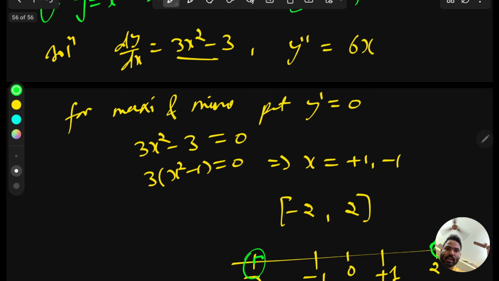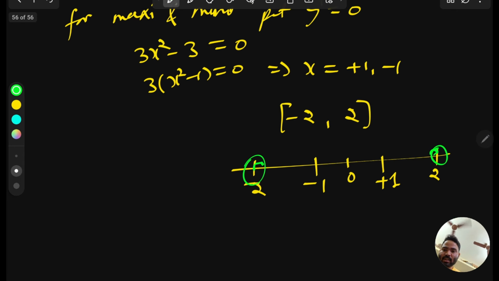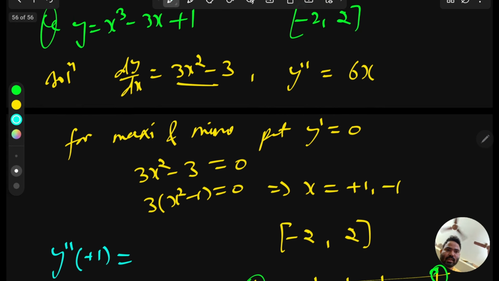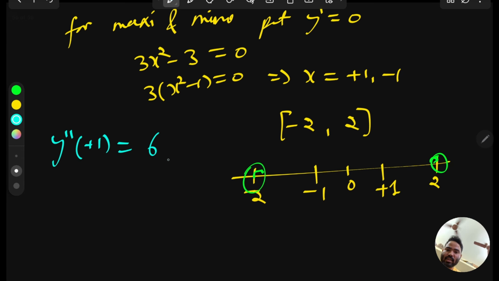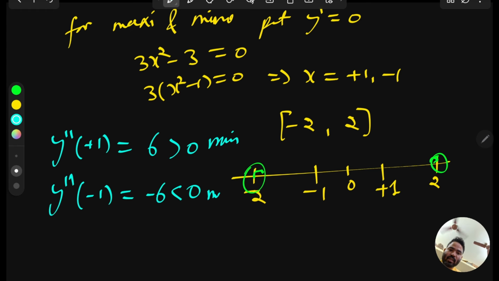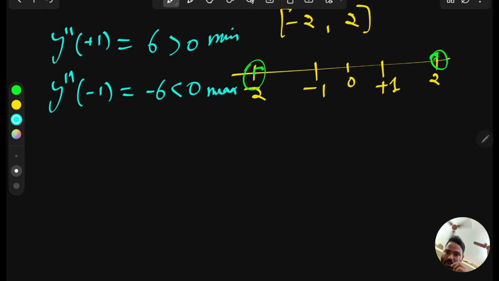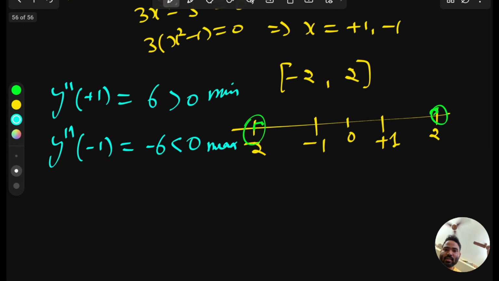So just check what the double derivative says in this case. For the critical points, y double dash is 6x. So at plus 1 this will give you 6, which is positive, so minima, and y double dash at minus 1 will give minus 6, which means maxima. So this is minima, and this is maxima. Now we have to check the functional value, what the functional value says at the point.